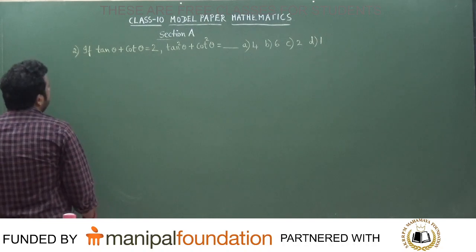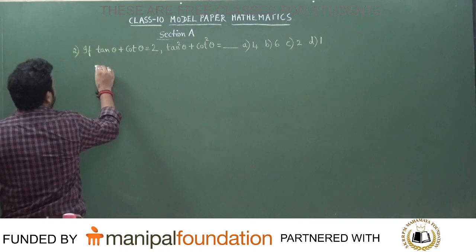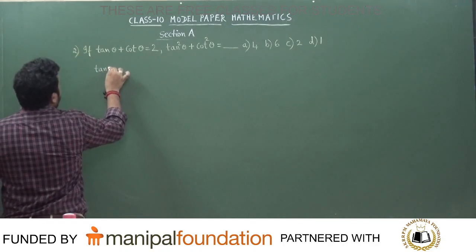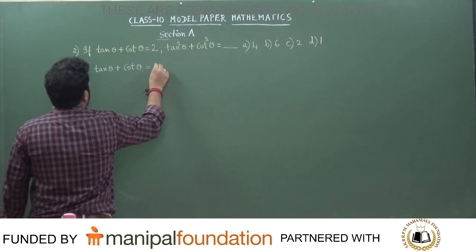See now, all of you. Tan theta plus cot theta is equal to 2.